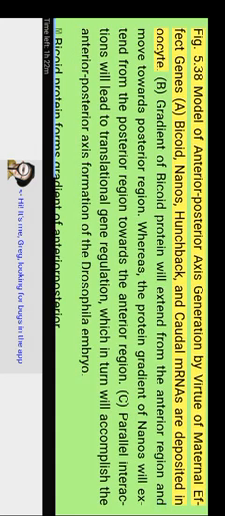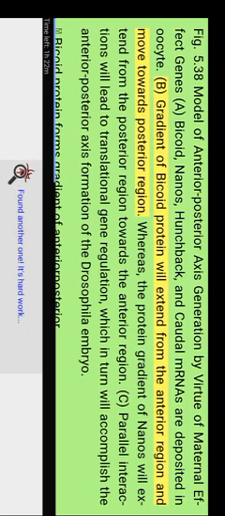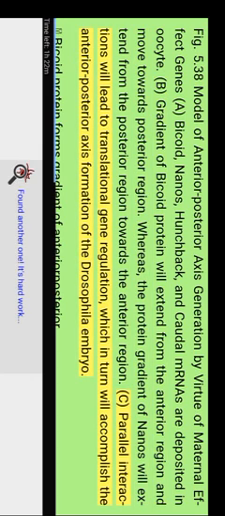Figure 5.38 Model of anterior posterior axis generation by virtue of maternal effect genes. A. Bicoid, nanos, hunchback, and caudal RNAs are deposited in the oocyte. B. The gradient of bicoid protein will extend from the anterior region towards the posterior region, whereas the protein gradient of nanos will extend from the posterior region towards the anterior region. C. Parallel interactions will lead to translational gene regulation, which in turn will accomplish the anterior-posterior axis formation of the